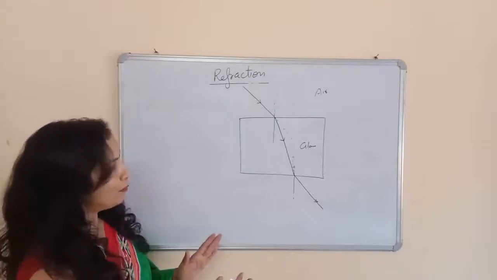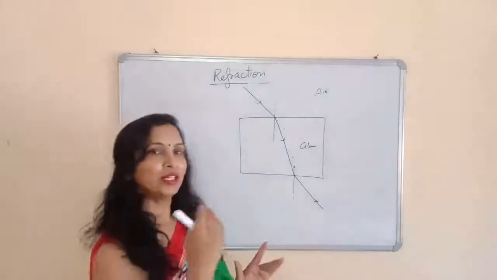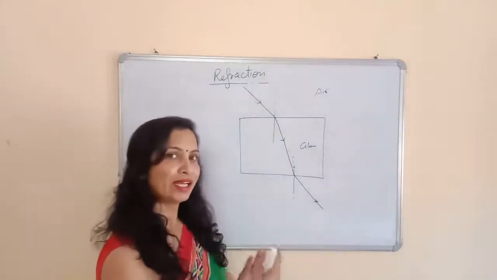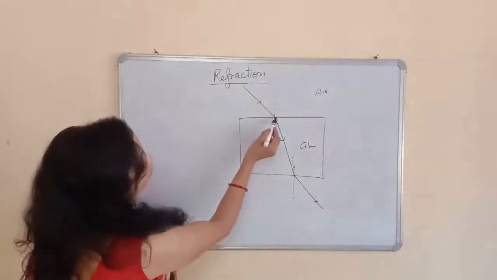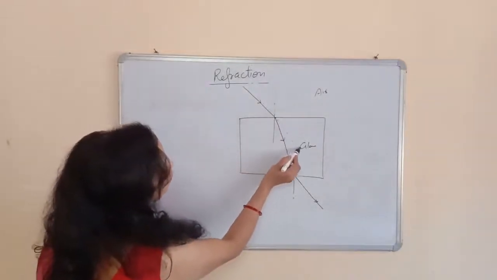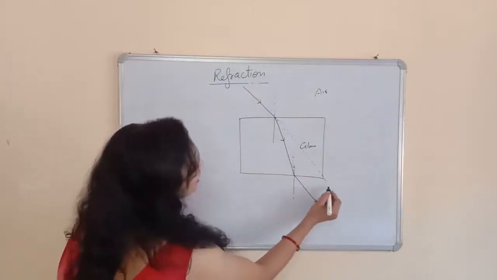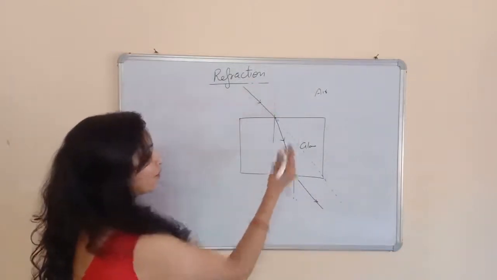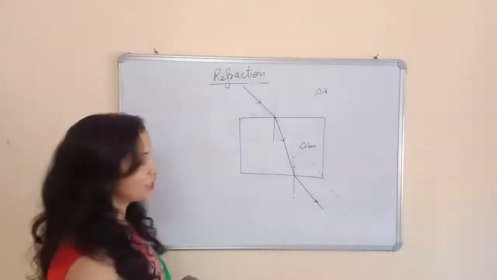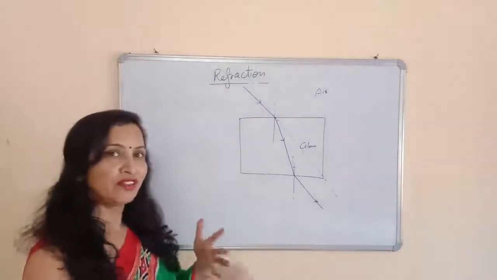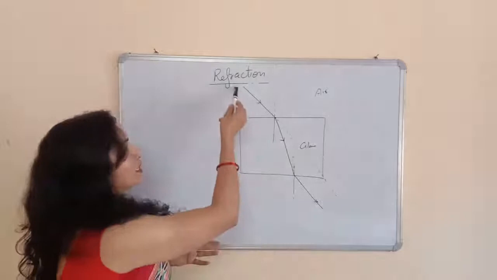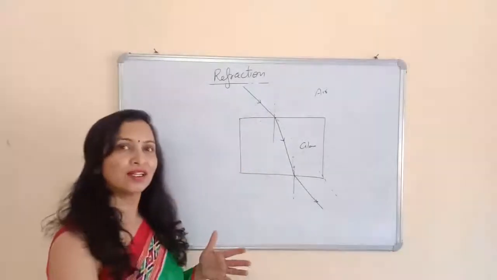So this happens when the light enters from air into the glass and then from glass into the air. Now if we move this ray like this, you will see the incident ray, and this is called the emergent ray. I have to tell you the different names of these different rays. This is the incident ray which is coming towards the glass slab.